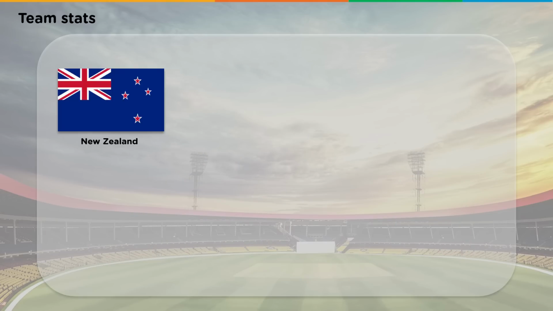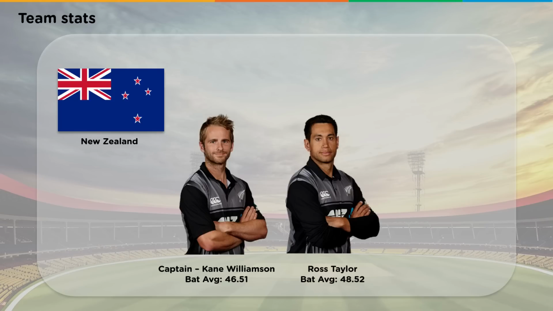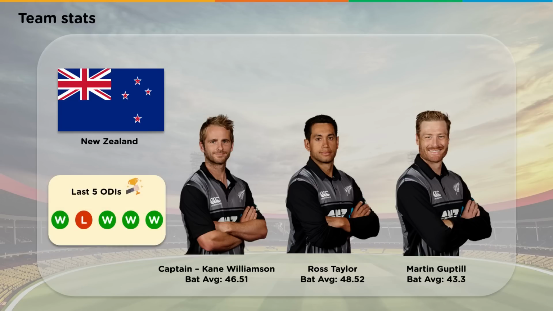Next, we have New Zealand, who are popularly known as the Kiwis. They are being led by Kane Williamson, who has a very good batting average of 46.51. Ross Taylor and Martin Guptill are the other main players in this team. They have won 4 out of the last 5 matches. They have a very high probability of winning this time.